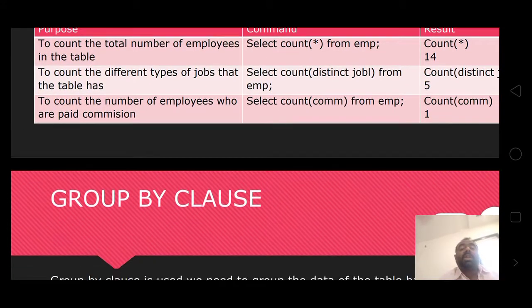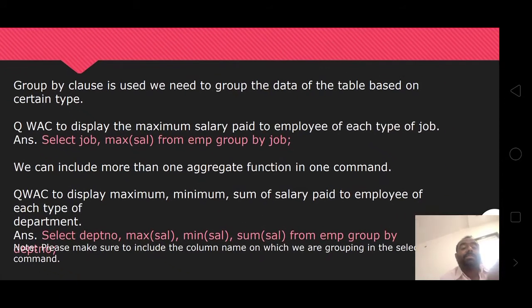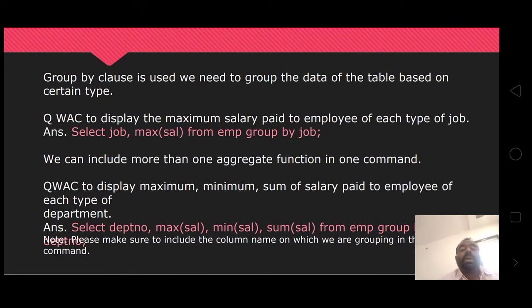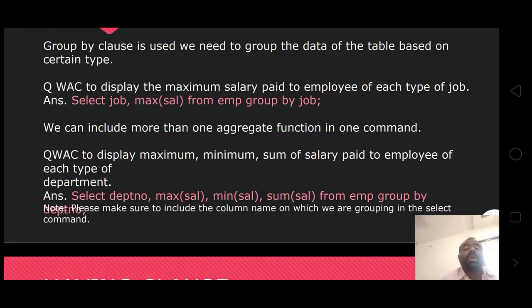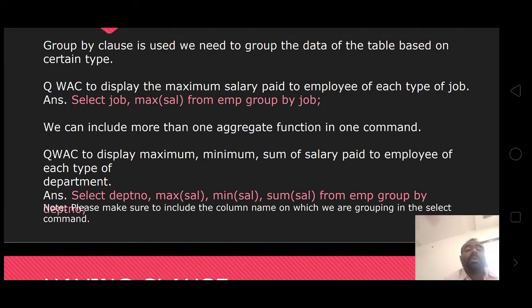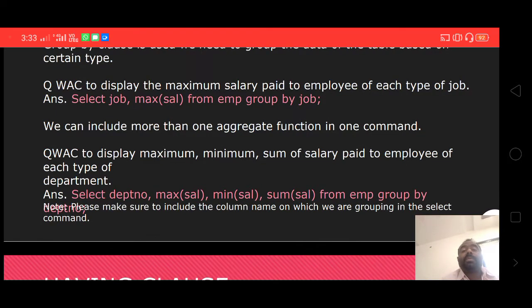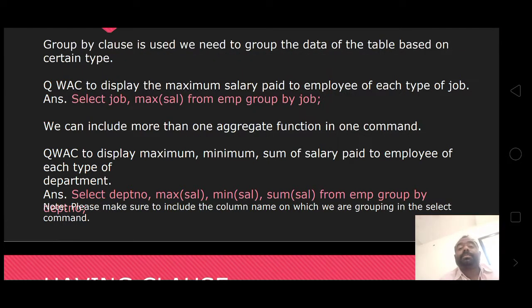Then the group by clause. Group by clause is used when we need to group the data of the table based on certain types. Write a command to display the maximum salary paid to an employee of each type of job. Select job, max salary from EMP group by job.